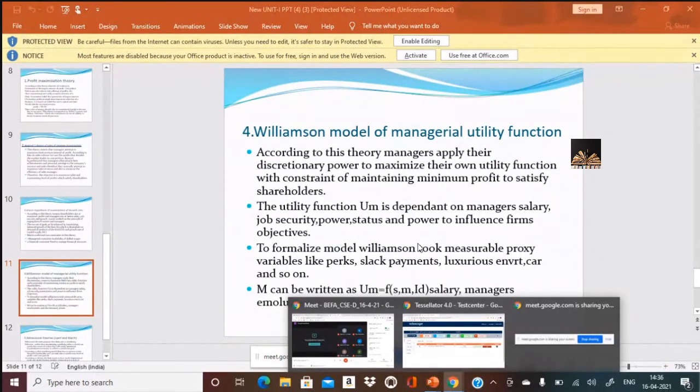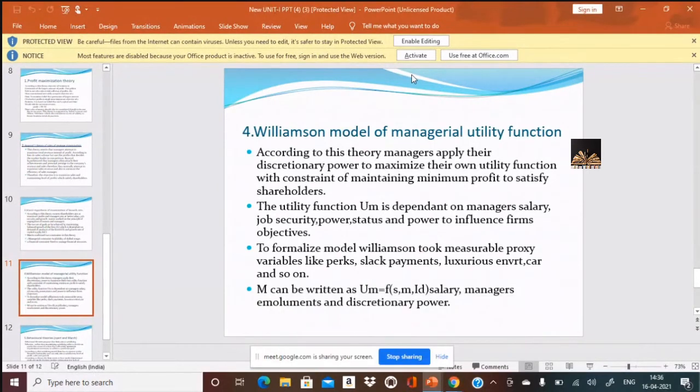Is that clear? According to this theory, the manager would be more satisfied when he can apply his discretionary power to maximize their utility function. What do you mean by utility? Utility is nothing but satisfaction, with the constraint of maintaining minimum profit to satisfy shareholders. It's very important to satisfy shareholders, who will definitely expect returns, isn't it? As I said, if shareholders are not satisfied, it may lead to dissolution of a company. I have even discussed how a company can be closed down.